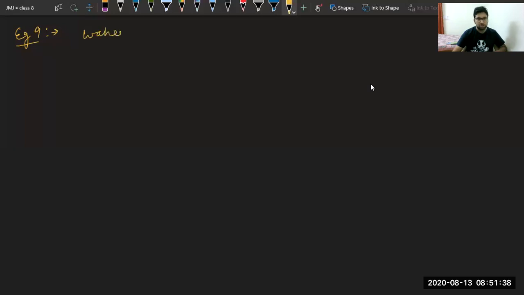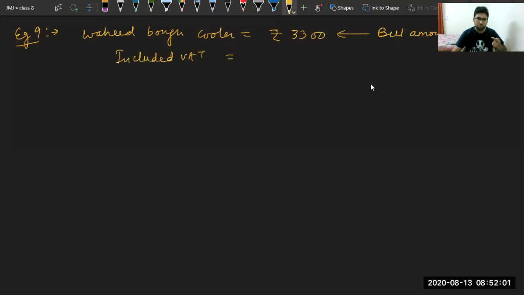Wahida bought a cooler for rupees 3,300. Maybe this is her bill amount. She got to know that a tax was already added. And what was the tax? Included VAT was how many percent? 10%. Class, are you able to understand?